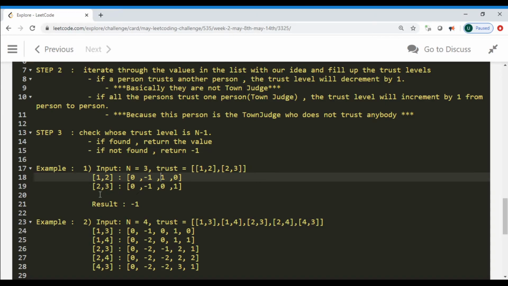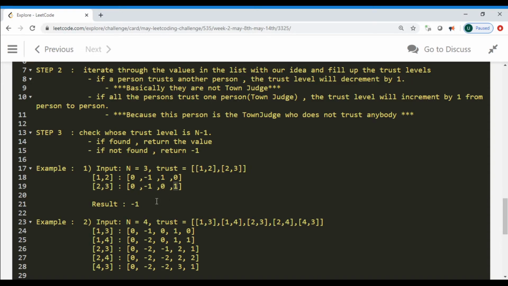Similarly, for the second array, we check person 2 trusts person 3. So in this case, we find person 2 is trusting some other guy, so we are going to decrement the value. Earlier it was 1, now it got decremented to 0, and person 3 got a trust from person 2, so it got incremented by 1.